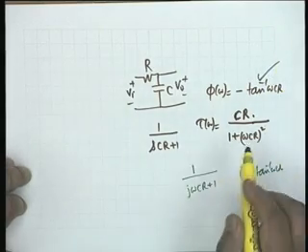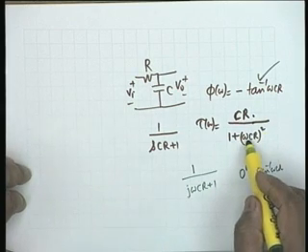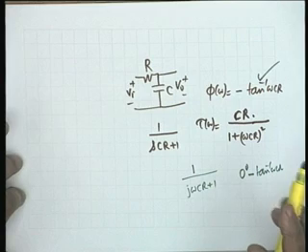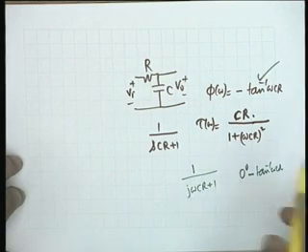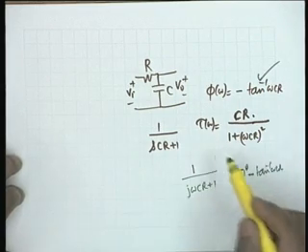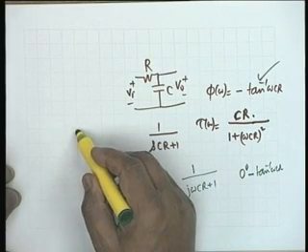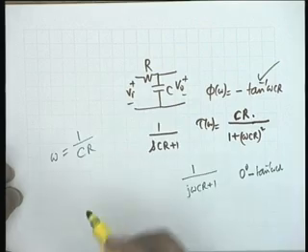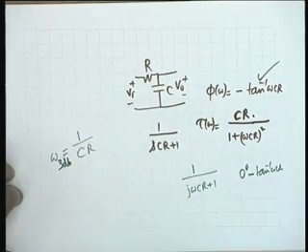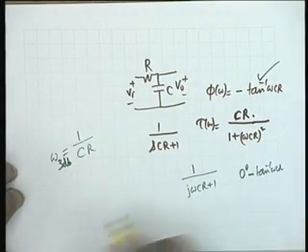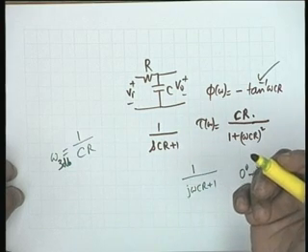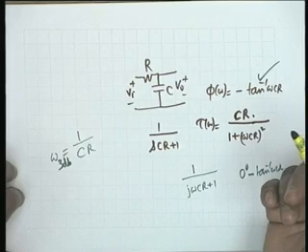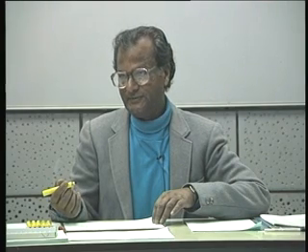All right. Now you notice that at low frequencies, that is omega CR much less than 1, the delay is indeed a constant. Isn't that right? And within the 3 dB frequency, what is the 3 dB frequency? Omega is equal to 1 by CR. This is the 3 dB frequency, half power frequency, and within the 3 dB frequency the delay remains to within a factor of 50% of its DC value.